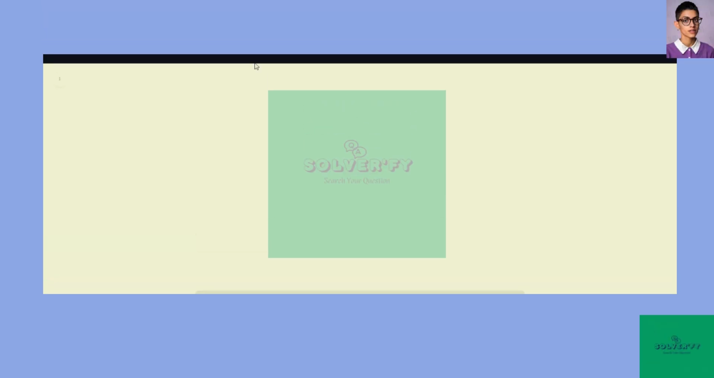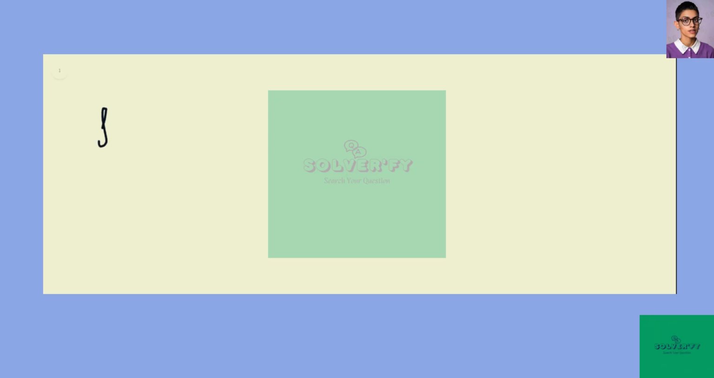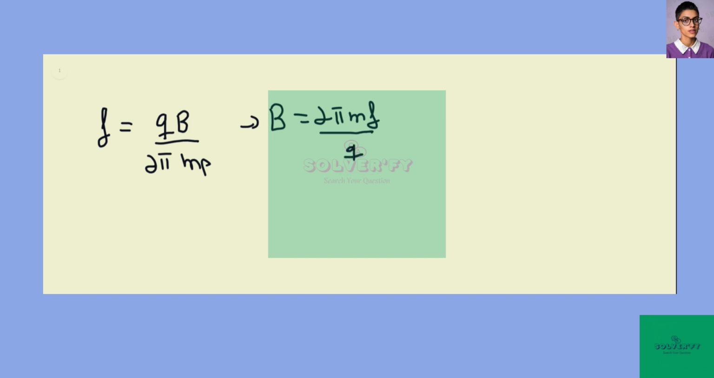In this problem, we want to find the strength of the magnetic field in a cyclotron, where the proton is doing a number of revolutions per second. So we can relate the frequency to the magnetic field using that the frequency is equal to the charge times the magnetic field divided by 2 pi and the mass of the proton. So we can write the magnetic field is equal to 2 pi m f divided by q.